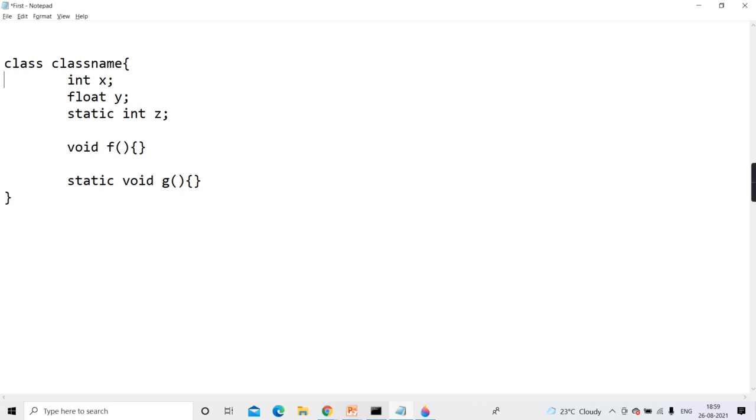And if it is a static method, to invoke it, there is no need of an object. The class name is sufficient to invoke it, and it can access only static data. It doesn't have access to instance data. How can it access instance data? Because no object is associated with it. So when the object is not associated, how can it access instance data? It is only allowed to access static data. Okay, so till here I hope everyone is clear.